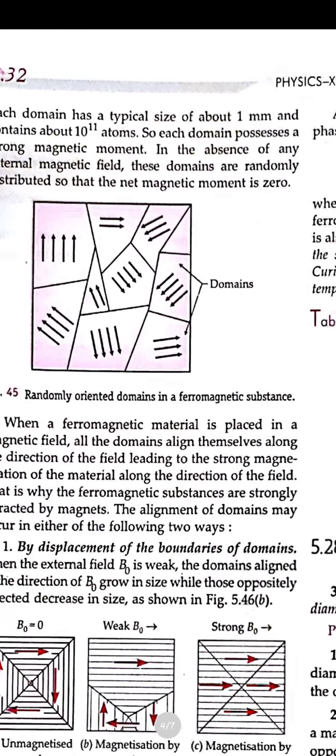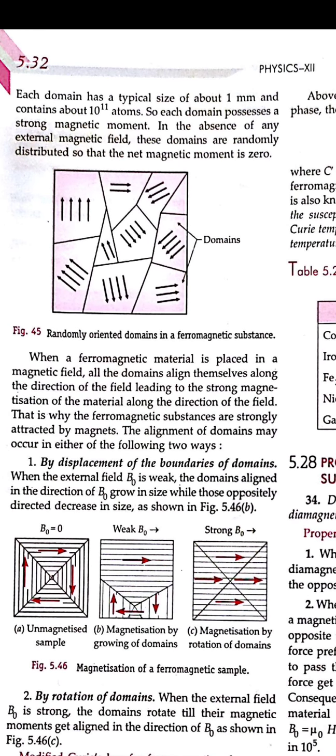Each domain of the ferromagnetic substance has a larger magnetic moment, so the domain possesses a strong magnetic moment. If there is no external field, then these are randomly distributed and the net magnetic moment will be 0. So we can say that at low temperature they will behave as a diamagnetic.